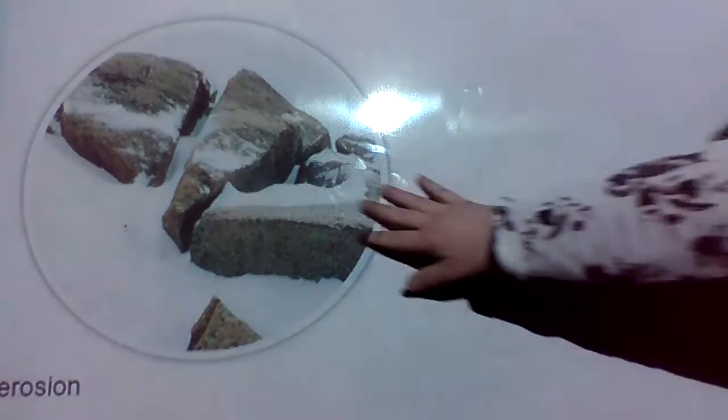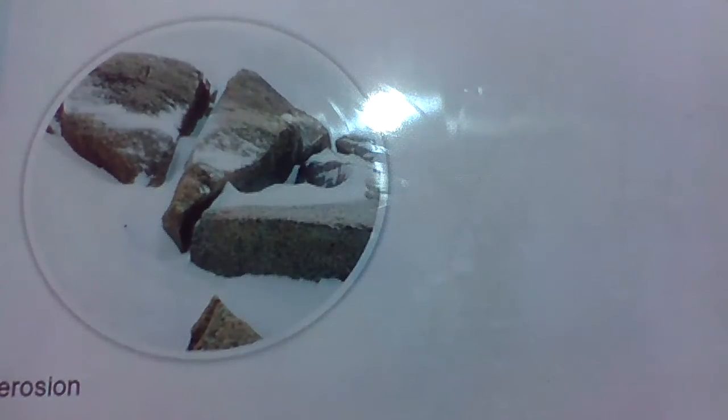So here in this first picture, you have an example of weathering. Okay, over time, this rock has been wet and then it freezes, wet and then freezes, wet and then freezes, and what happens is the result is a crack. All right, so it's breaking it down. Here we have erosion. What happens is the water goes up to the beach and it's actually pulling it away. So it's taking it away. It's not breaking it down into smaller pieces, it's just taking it away.